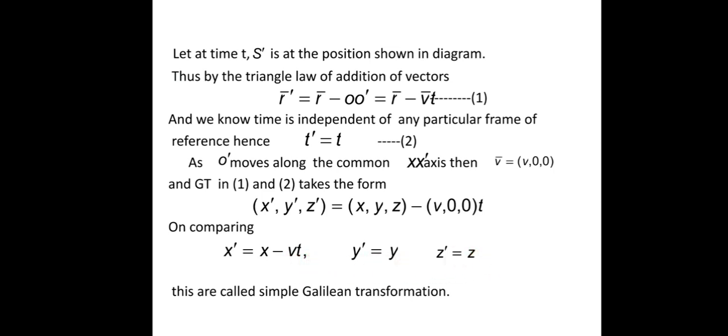So this is along the common x dash axis; if we take other axes, we can transform the coordinates along the y dash axis also, and the z dash axis also. Okay, but here we are taking the common x dash axis. So these are our Galilean transformations.